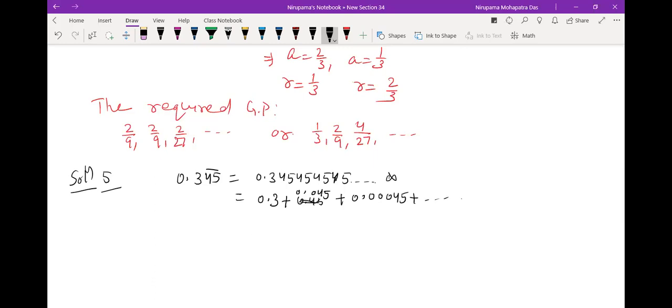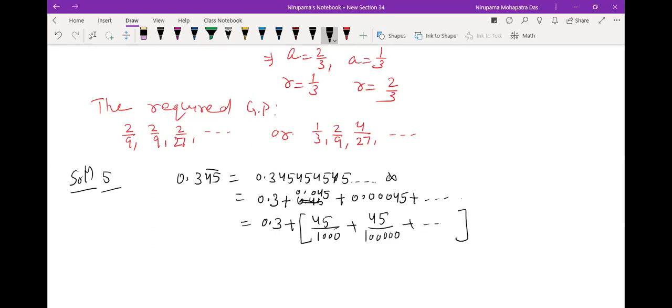Now here you see 0.3 is independent, let it be. Now plus, from here you can start 45 by 1000, right? Plus 45 by 1 lakh, and so on. Okay, like this. So you are getting an infinite GP here, right?